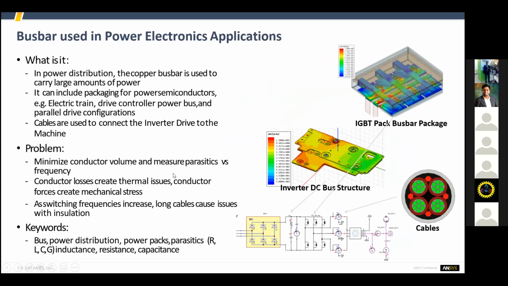You can also use the bus bar for power electronics applications, where the more red color indicates a hotspot. So we can easily design our whole power electronics application system.